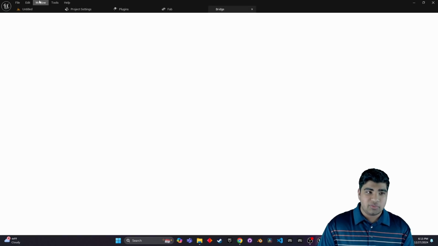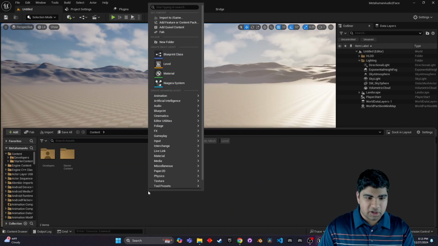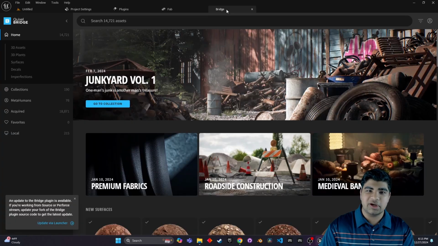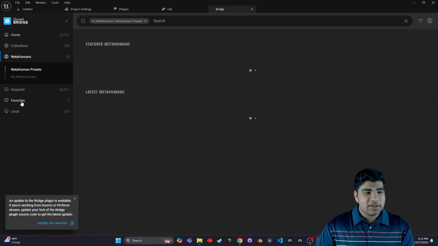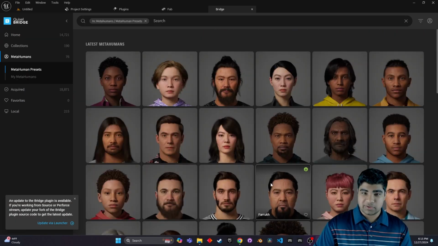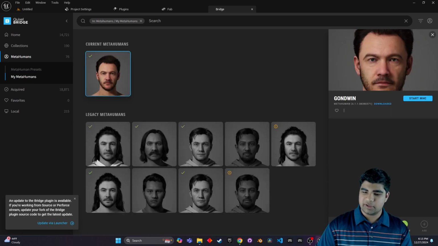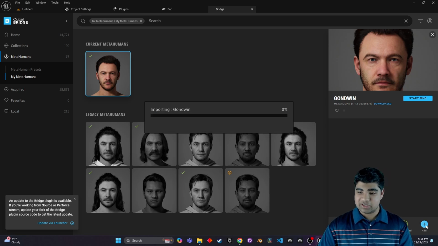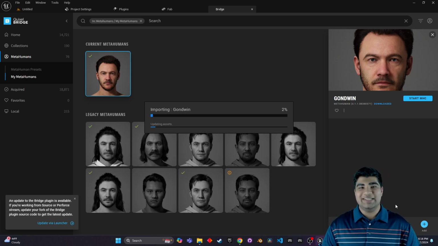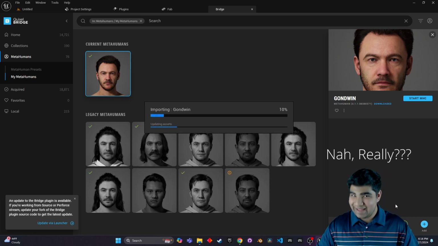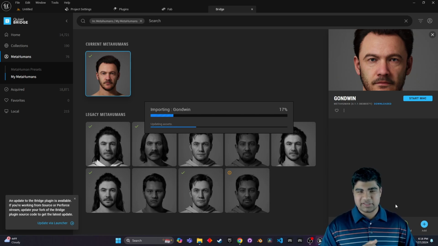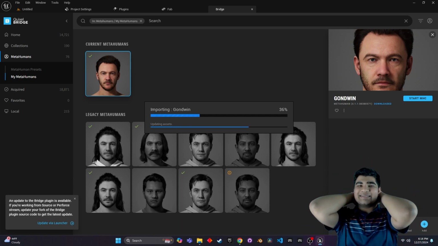Go to Bridge, which you can access by opening the content browser, right-click, Add Quixel content. And then first make your Metahuman or choose one of these presets. I have already made mine. Amazing Godwin right here. Cinematic. Download it and then add it, because we need our Metahuman to make Metahumans talk. And this is going to take a bit, so just go ahead, sit back, relax.